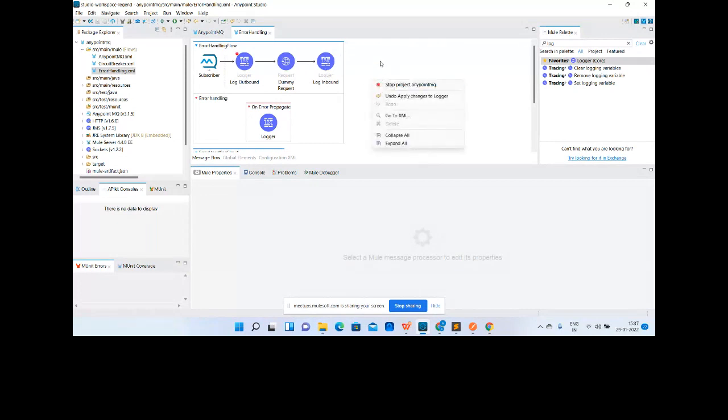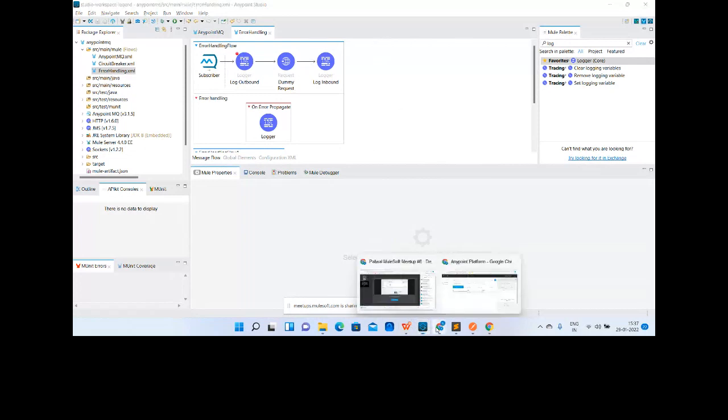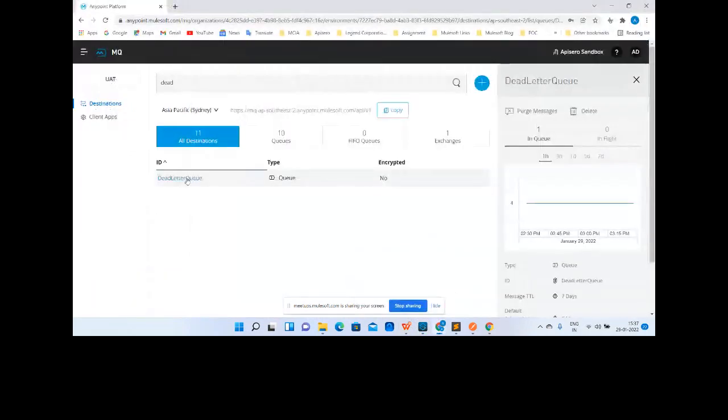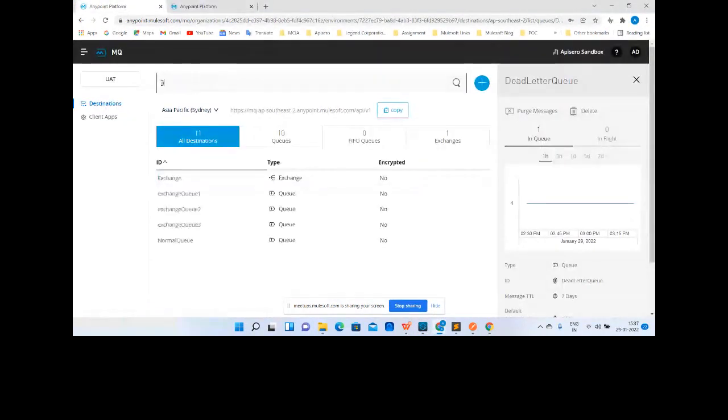So if you want to see it in action, just send me the message quickly. So let me just duplicate this so it will be easy, and let me open the normal queue.